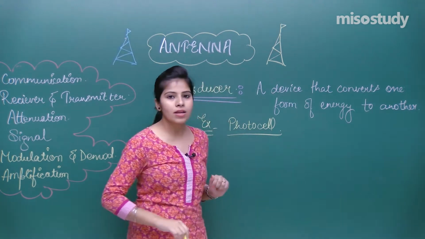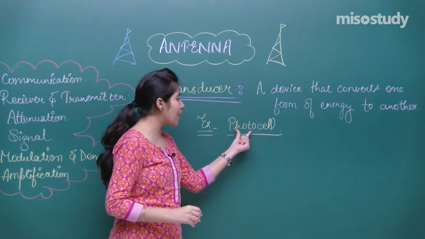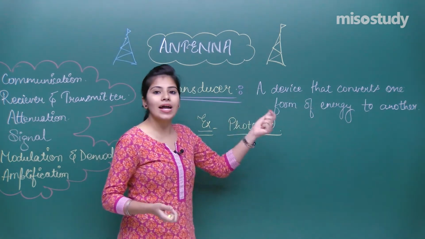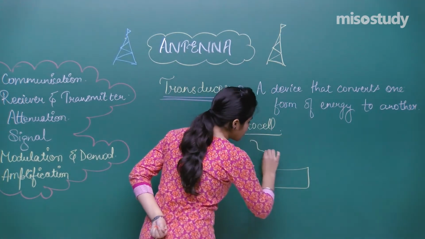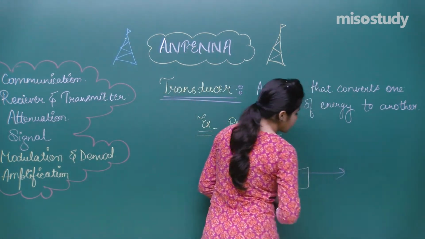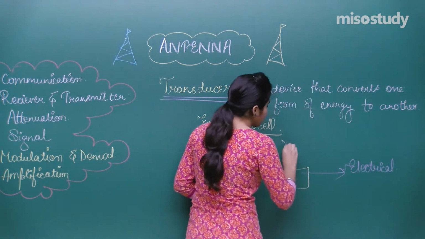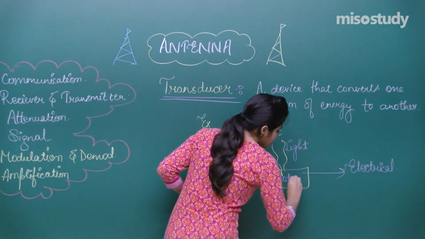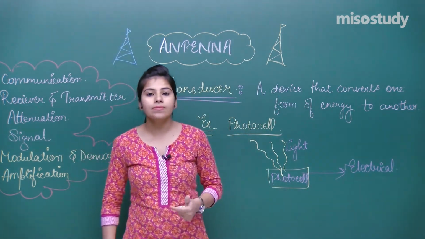What do we mean by the photocell? This photocell is a device which converts light energy into electrical energy. Photo means the quanta of light. For example, if light is falling over this surface, it will convert it and give you electrical energy. So that means one energy is being converted into another, so the photocell is working as a transducer, right? Okay, so you have learnt about the term transducer.